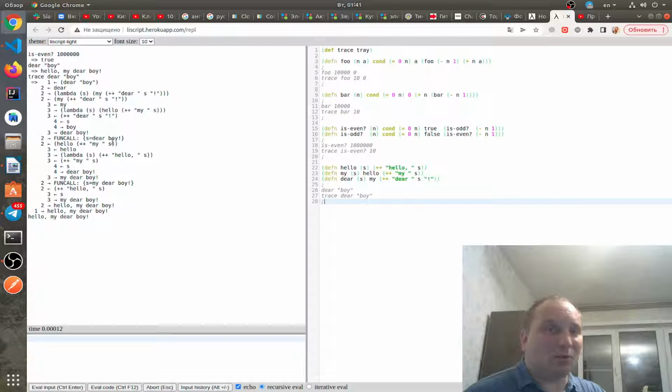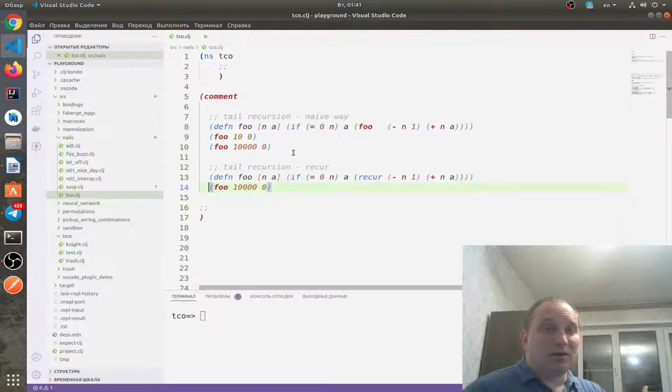So let's go back to Clojure. And here we can see that Clojure has built-in tail recursion optimization, but not tail call optimization. It will not optimize mutual recursion. It will hit a Stack Overflow and so on. But what can we do in order to make things better?